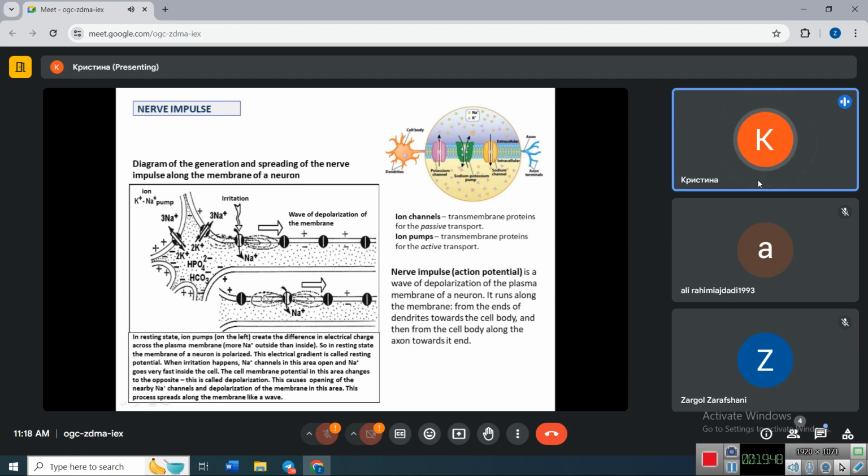And so this causes the wave of depolarization of the membrane, which runs along the membrane like a wave. So nerve impulse is the action potential, the wave of depolarization, which is provided by the presence of a very high amount of ion pumps, sodium-potassium pumps, and ion channels incorporated inside the membrane of the nerve cell.